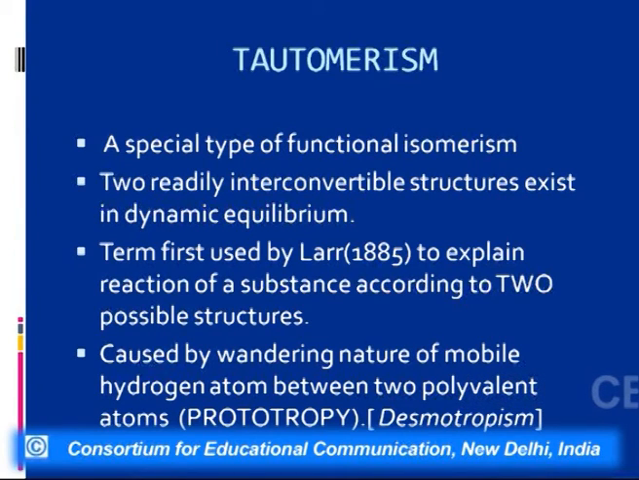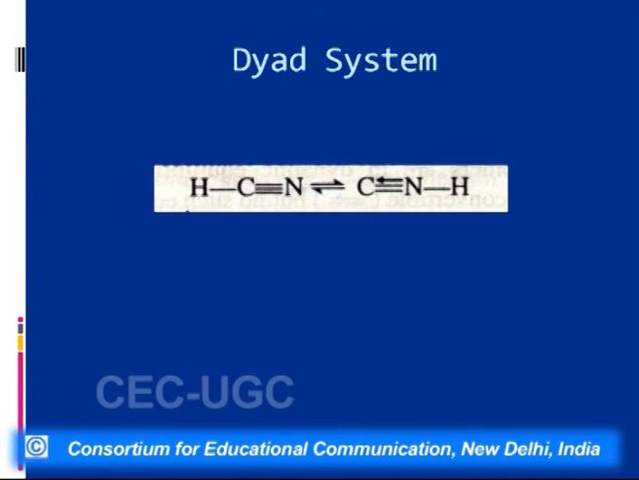This term was first used by Lahr in order to explain the reaction of a substance according to 2 possible structures. That is, it could show us reactions due to the presence of a carbonyl group or due to the presence of an enolic group. And this results in the molecule due to the wandering hydrogen. That is, hydrogen migrates from one atom to the other atom. And since hydrogen is migrating, it is also known as prototropy or desmotropism.